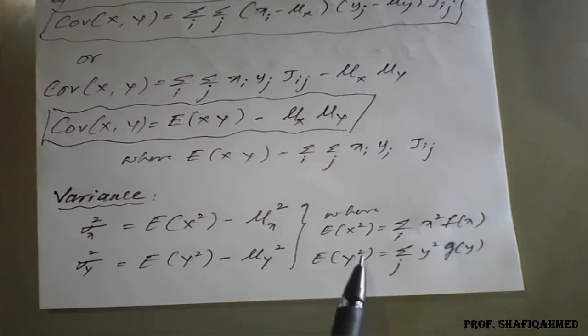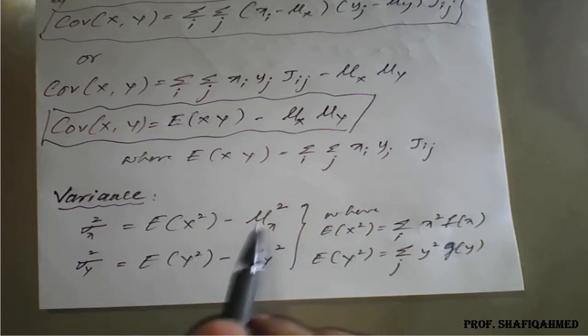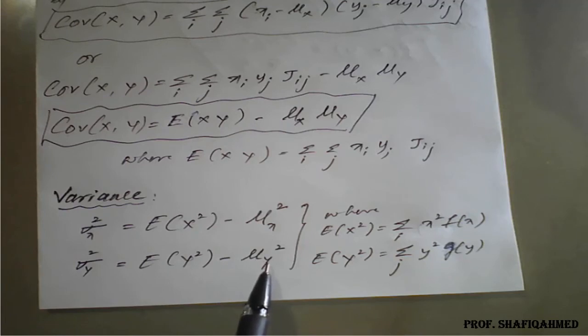Then expectation of y square is nothing but summation over j of y square into g of y. So in this way we need to get the values of expectation of x square and expectation of y square. These values we have to apply. Mu of x, that is the mean, whatever mean we get we have to square it, and the mean with respect to y we have to square it, then subtract, and we get the variance of x and variance of y, and with respect to this variance we can find the standard deviation.